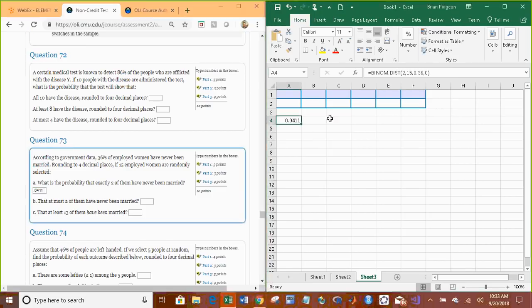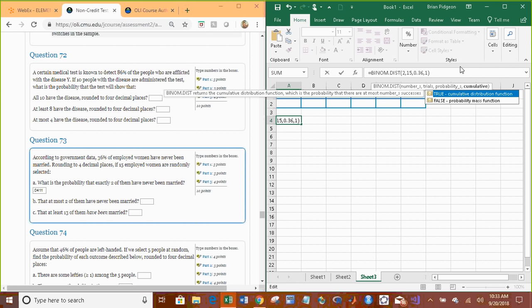Now, at most 2 having never been married. At most 2 means no more than 2. That means none are married, 1 married, or 2 married. So that means we're going to change our cumulative to 1. That means we want the probability that x is less than or equal to 2. So 0.0528.